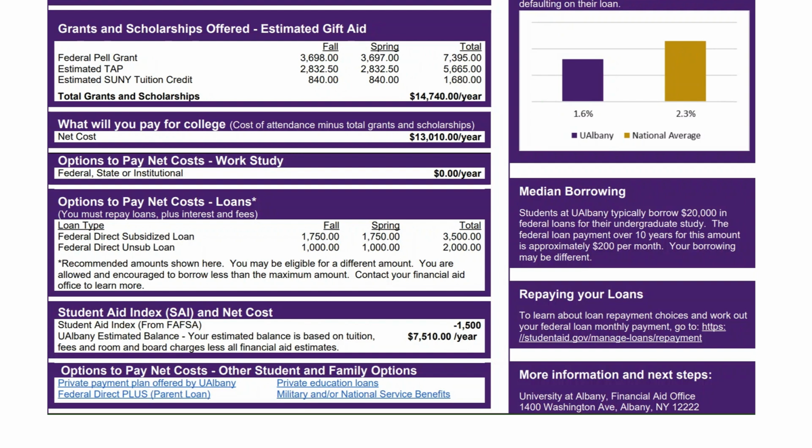If the application is credit approved, parents can borrow up to the student's remaining cost of attendance for a given semester or academic year. Students can also elect to secure a private education loan from a bank or private loan vendor. For more information on these options, please click on any of the links provided on your award letter. You can use a combination of these options to cover your balance. For example, you could choose to pay for some of the balance out of pocket and then finance the rest of it through a Parent Plus or private education loan.